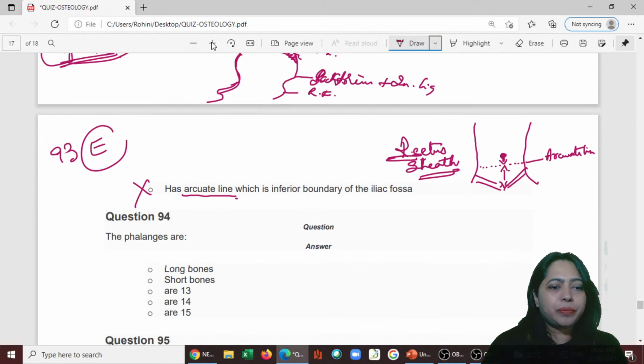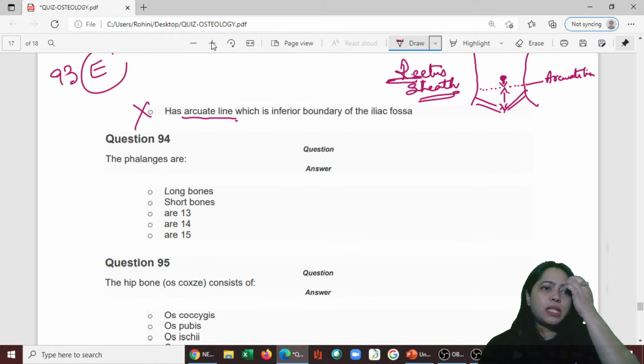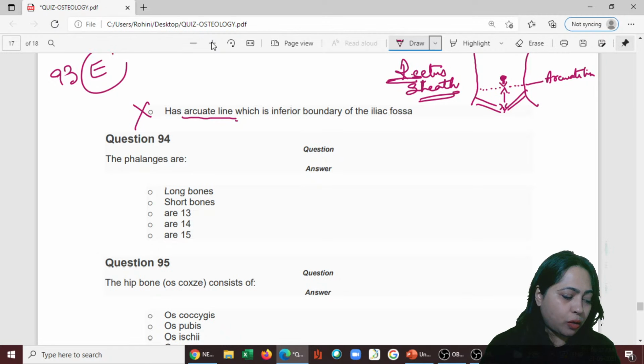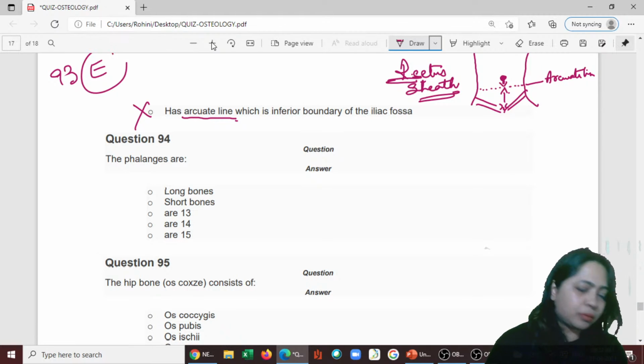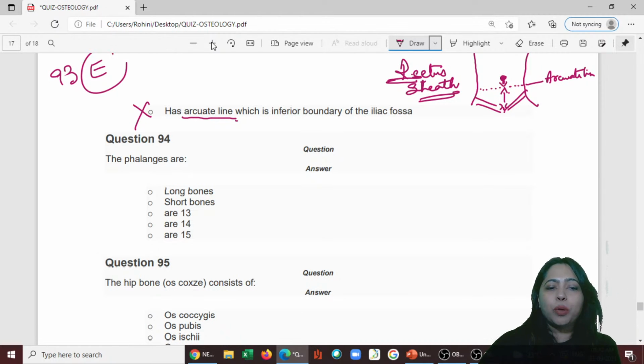Okay, next one. 94. What do you think is the answer? The 94th one. The phalanges are. Tell me the phalanges now. Phalanges are long bones, short bones. B, they're all short bones. Yes, that is the 94.